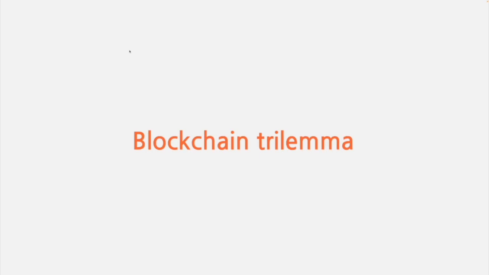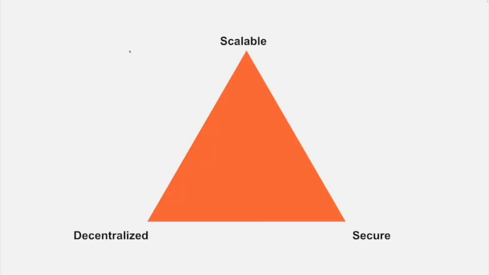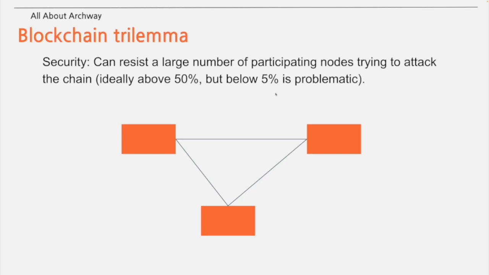First, let's talk about the blockchain trilemma. The blockchain trilemma is a theory that one of the three characteristics of blockchain must be sacrificed in order to be stable, secure, and decentralized. This blockchain trilemma was first used by Ethereum creator Vitalik Buterin as a classification criterion for blockchains. A node is a computer that is participating in a distributed ledger network.